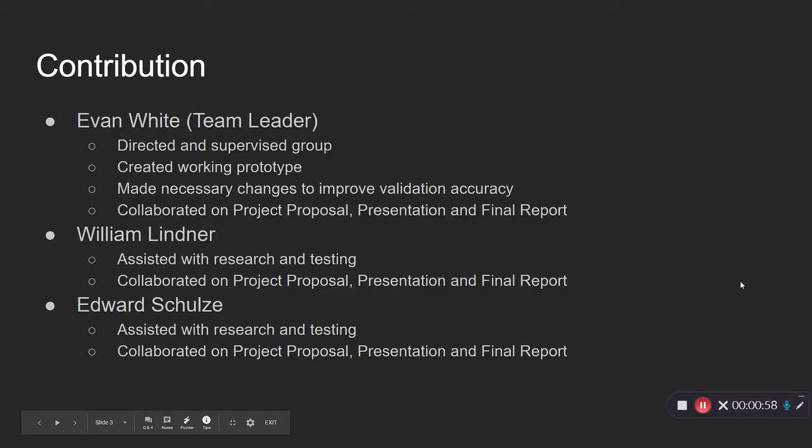Contributions. Evan White, the team leader, directed and supervised the group, created a working prototype, made necessary changes to improve validation accuracy, and collaborated on the project proposal, presentation, and final report. Like the rest of the team members, William Lindner and Edward Schulze both assisted in researching and testing and collaborating on the project proposal, presentation, and final report.